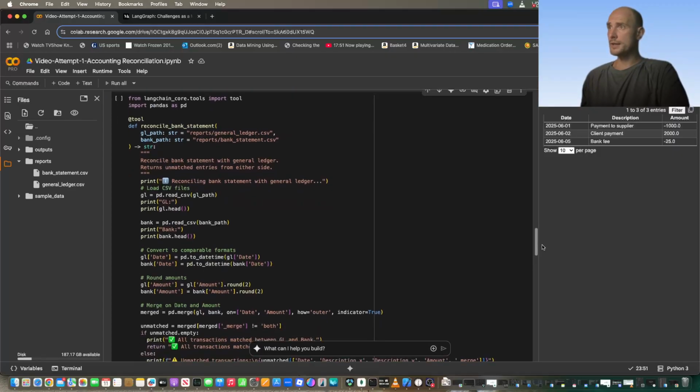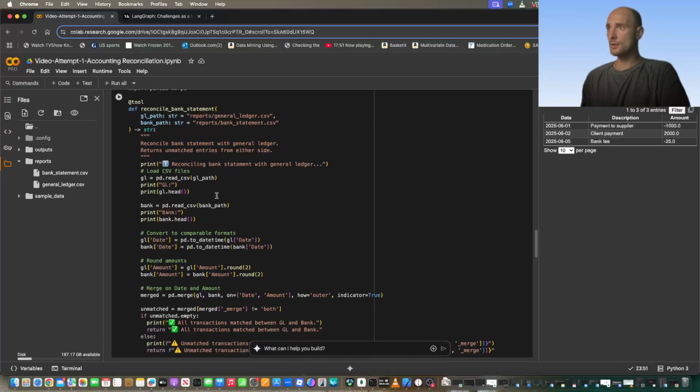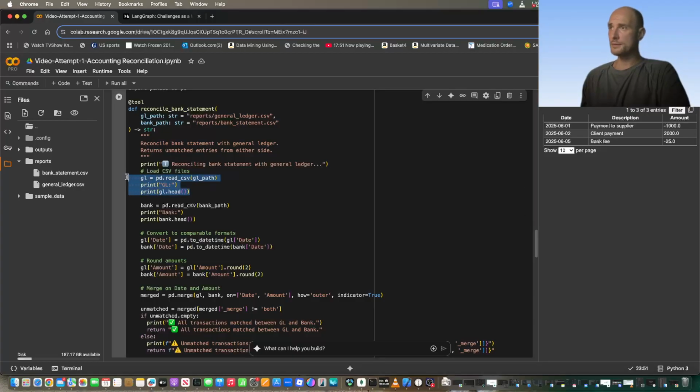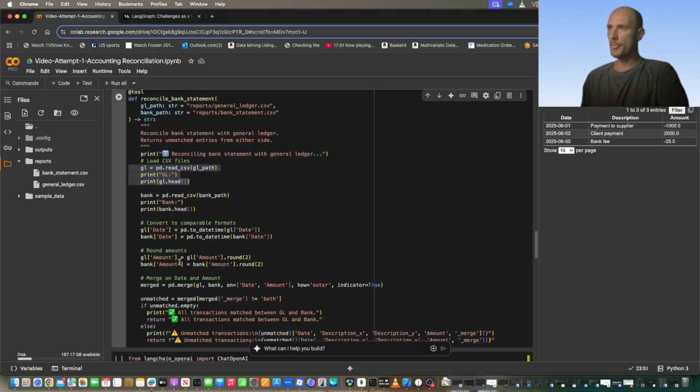What else? We have this tool here, so all I'm doing here is displaying several entries at least from either data set. That's to ensure that we've got a trace of what the agent is doing during the execution.